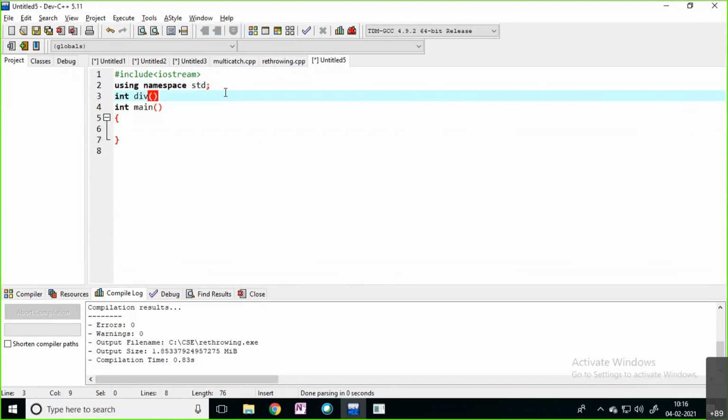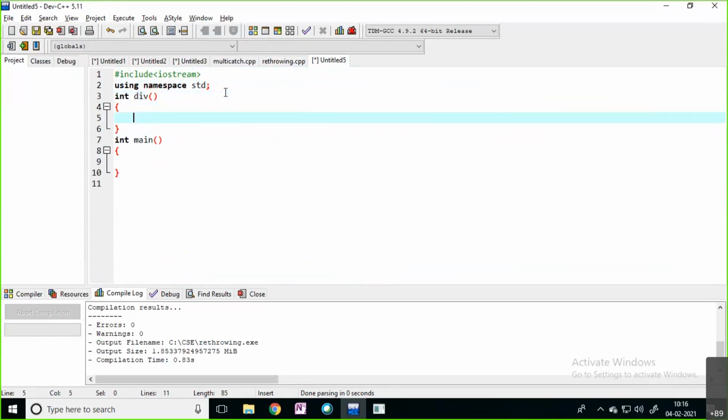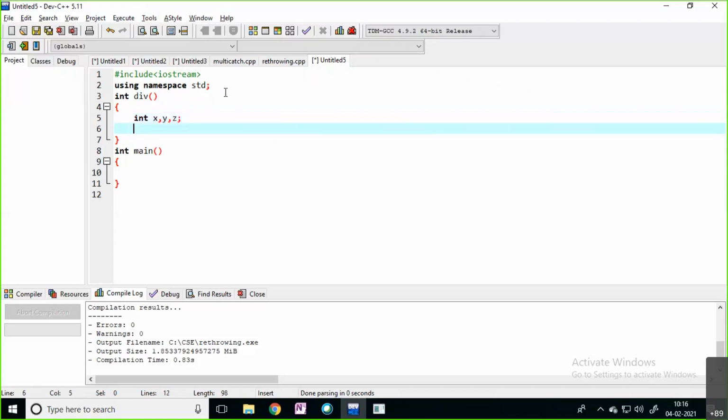I'm not taking any input here. I will declare two variables, x comma y, and I will store the result in z. Z equals x by y.